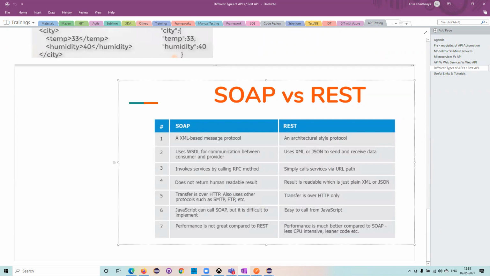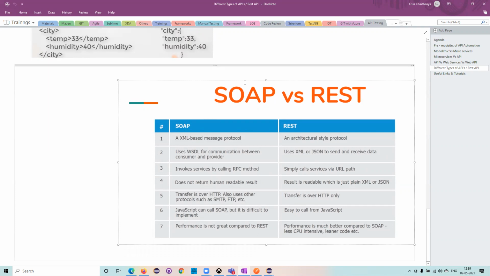Now, SOAP is an XML-based messaging protocol. The first difference itself: SOAP is a protocol, whereas REST is an architectural style. SOAP sends the message in terms of XML only, which will have the envelope.